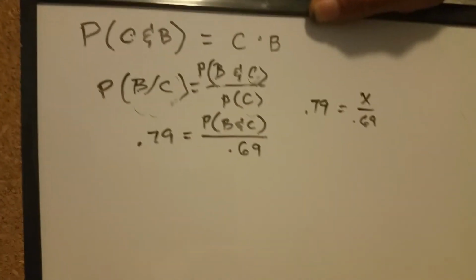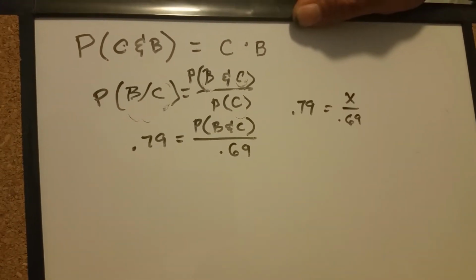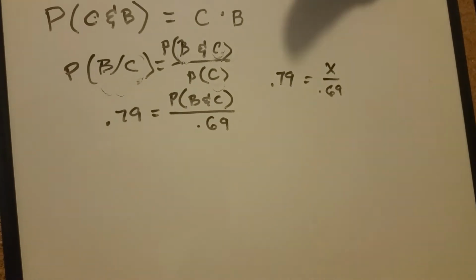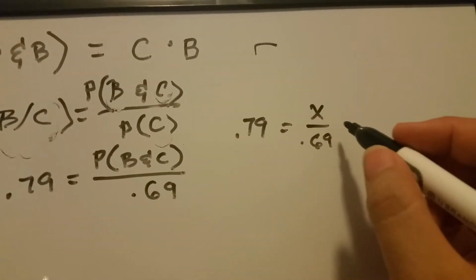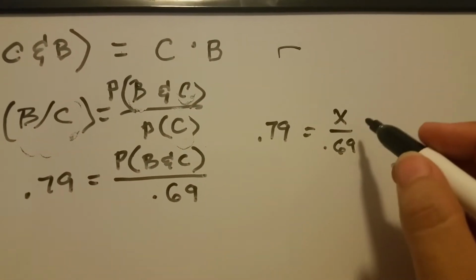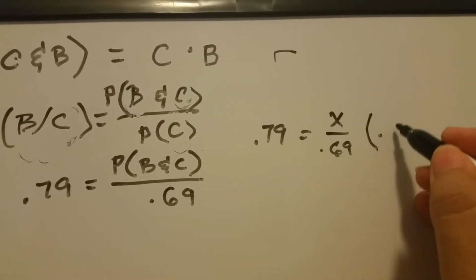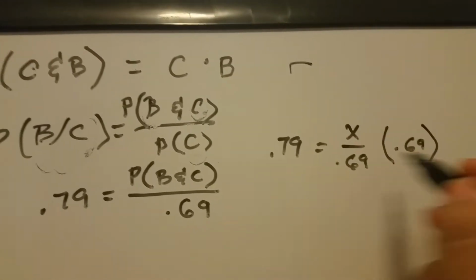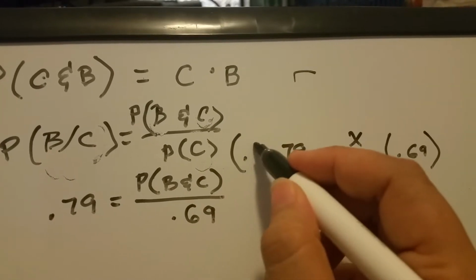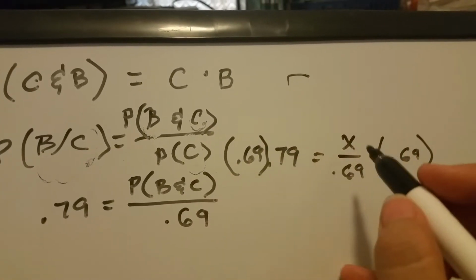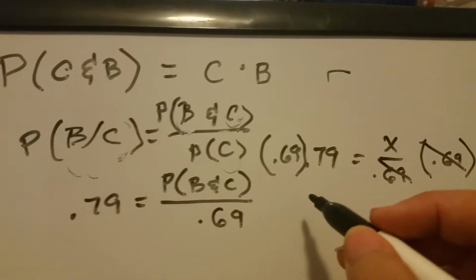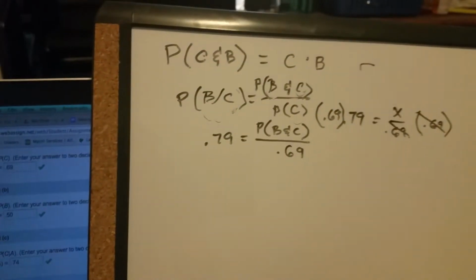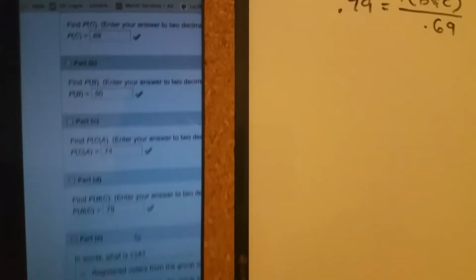When you see that in algebra, and you want to get that one letter all by itself, you have to do the opposite of whatever it is doing. To get the letter by itself, we would have to do the opposite of division, which is multiplication. So we would times both sides by 0.69. This would cancel this out, and then we'd have to times 0.69 times 0.79.